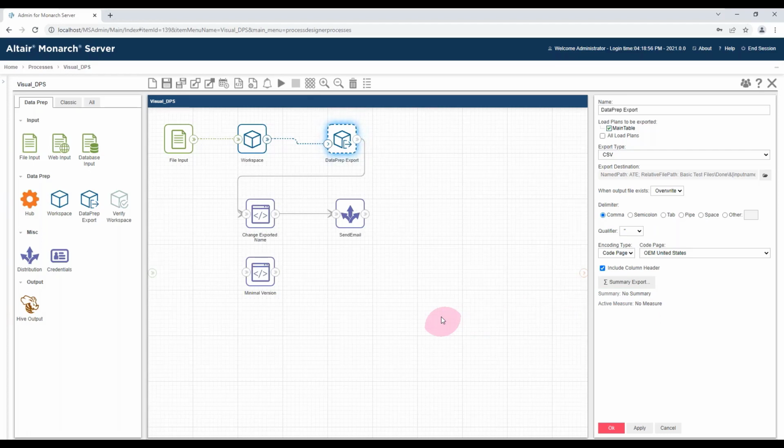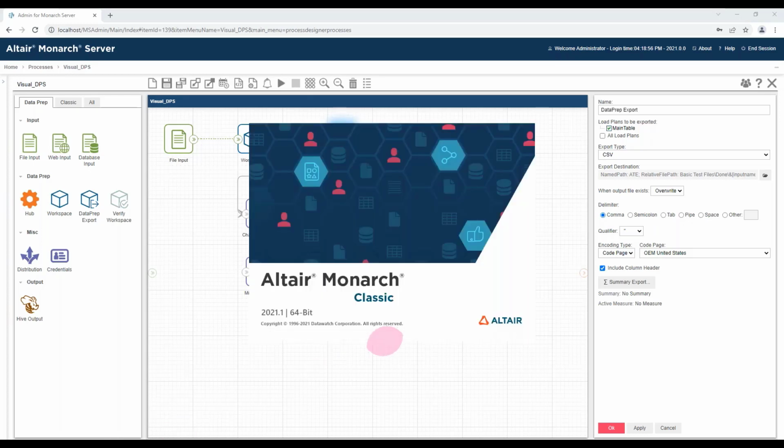So I have a question, Steve. With the color coding that you showed in the classic interface, is that something that is being discussed to bring over into DPS? I've not heard it specifically mentioned, but I know the aim is to close the gap as much as we can between Data Prep Studio and Classic. But I must admit I don't specifically know that answer.